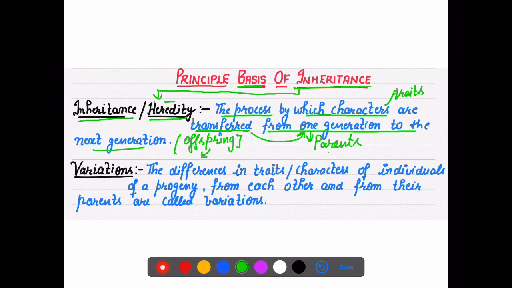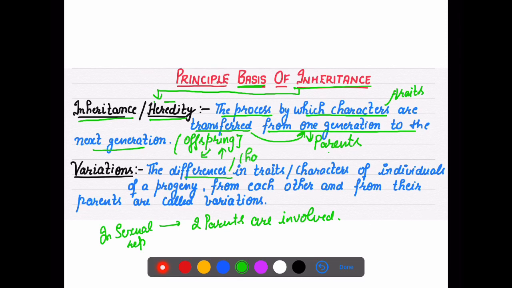Now, as we are saying, these characters are transferred. In sexual reproduction, we know how many parents are involved. Two parents are involved in sexual reproduction. So when their characters transfer to offspring, they give rise to changes, differences in the traits or characters, like the color of eye, the shape of chin, and the color of hair.